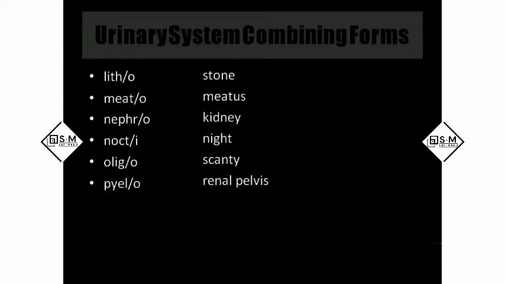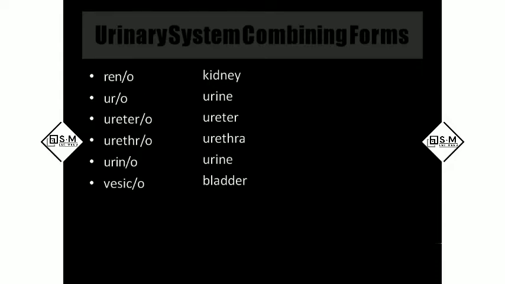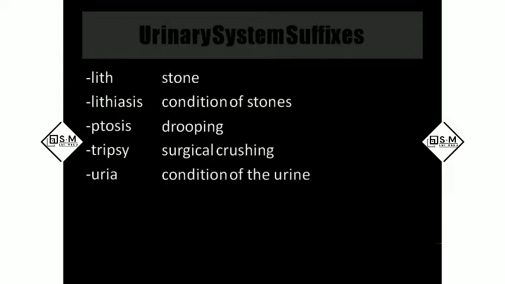Litho means stones. Meato means meatus or opening. Nephro is kidney, so nephrology is the study of the kidney. Nocto means nighttime. Oligo means scanty, little amounts. Pylo is renal pelvis. Reno is also kidney. And uro means urine. Ureter. Urethra. Urino is urine. Vesico means bladder. Cysto or vesico, both mean bladder. Coming to the suffixes, lith means stones.